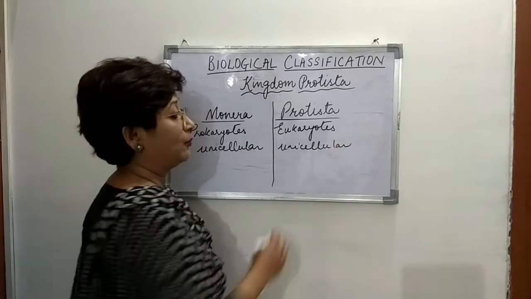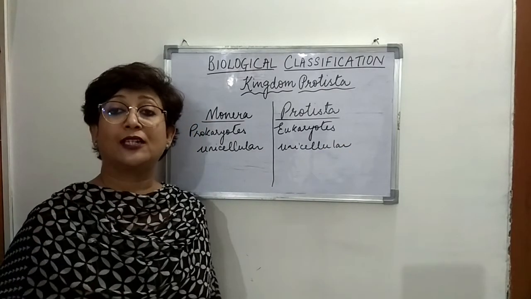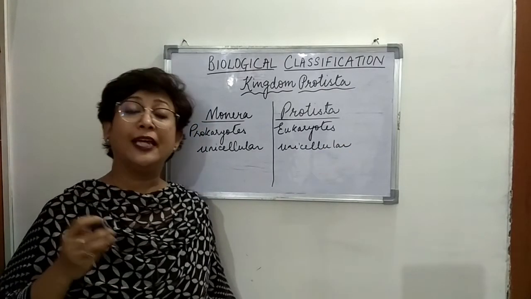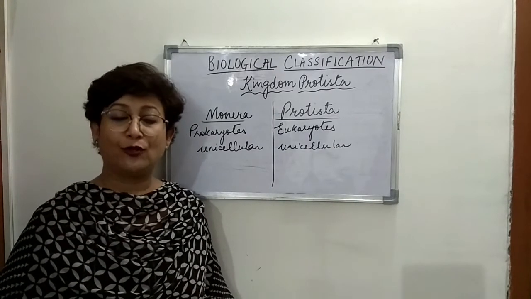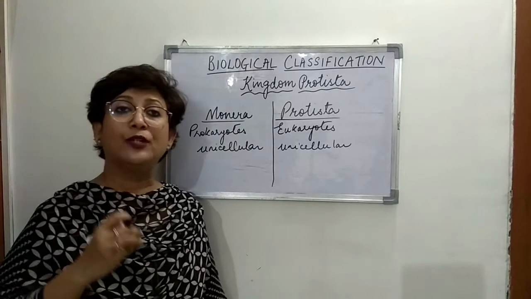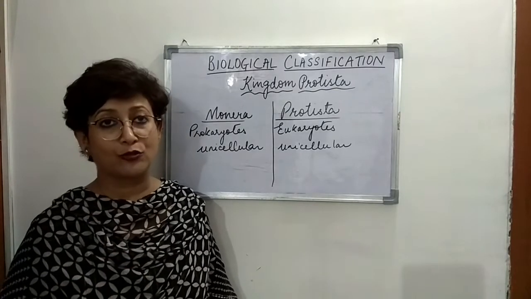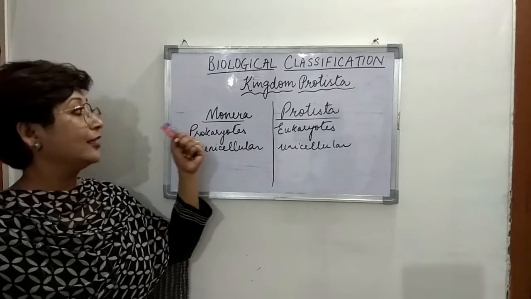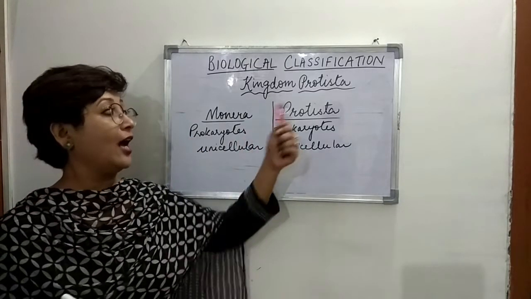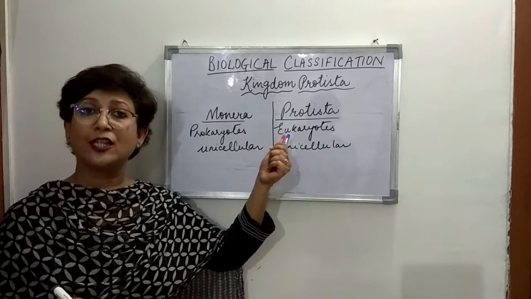So a question that is asked in the medical exams: name a unicellular eukaryote, or to which kingdom does a unicellular eukaryote belong? That is kingdom Protista. So the basic difference is that Monerans are prokaryotes and Protista are eukaryotes.